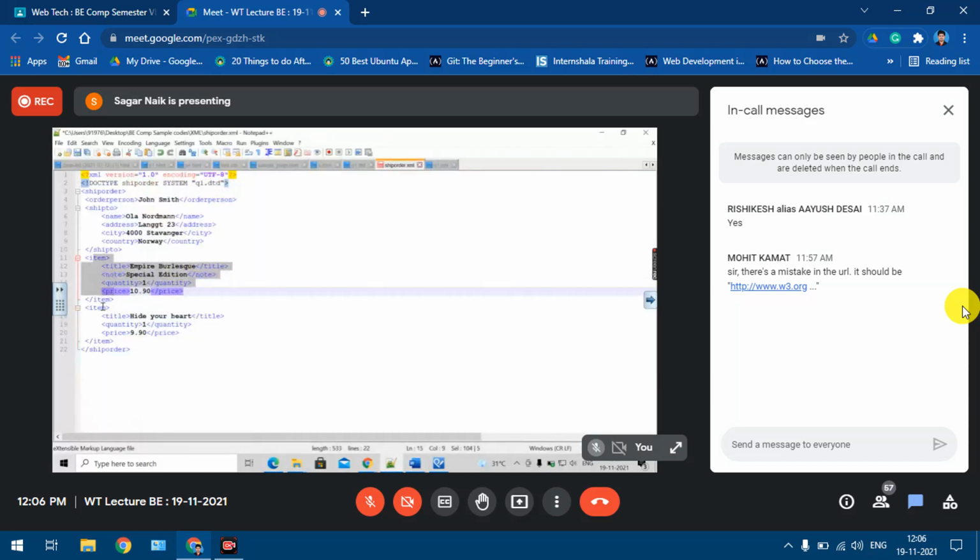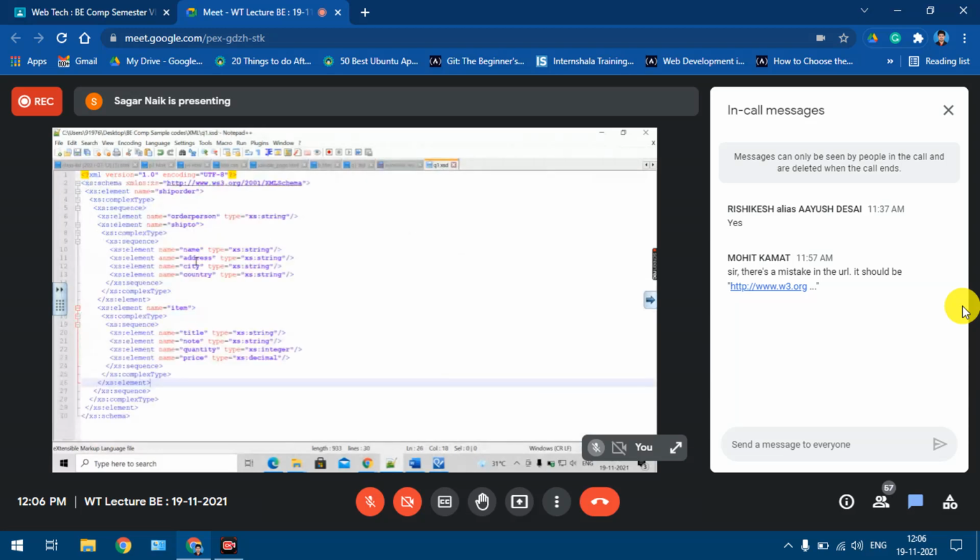Okay, one, two. So I need to handle it over here also, right? Where I have defined the item element here. How can I handle that? In DTD I had handled this by putting plus. So how is it to be handled here? I need to say that the item element can occur multiple times.